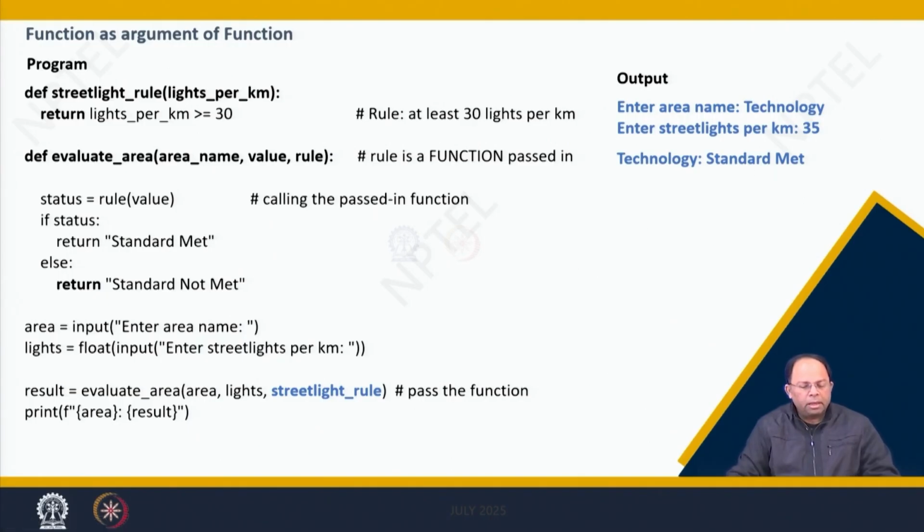The name of the area is technology, that's why it is saying technology standard is met. Now why technology? In IIT Kharagpur we sometimes call IIT Kharagpur as technology. It's a technology campus, so the short form is sometimes technology. So it's not anything else. The name of the area is given as technology.